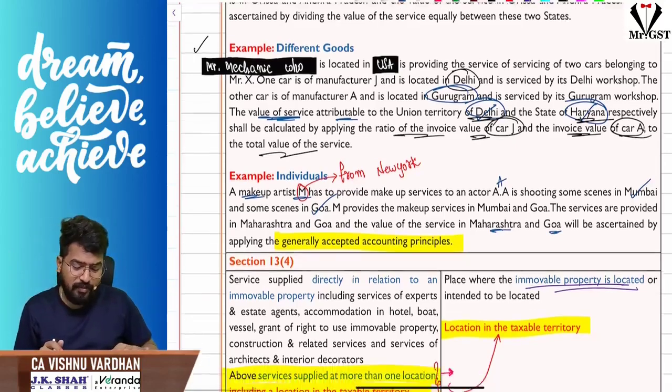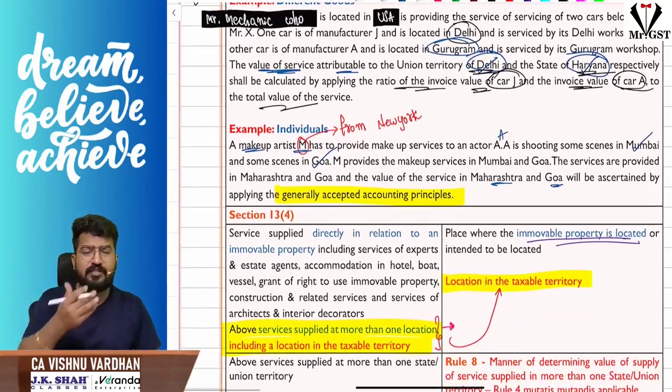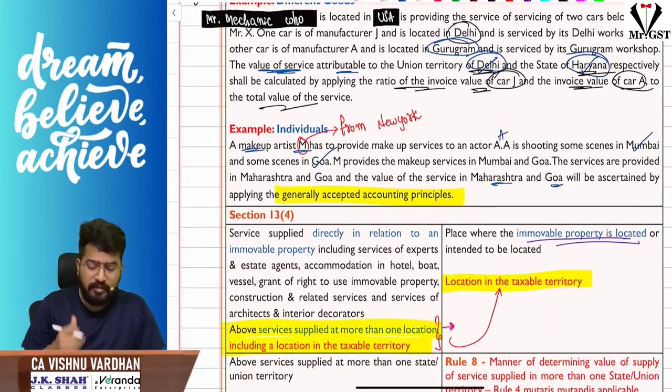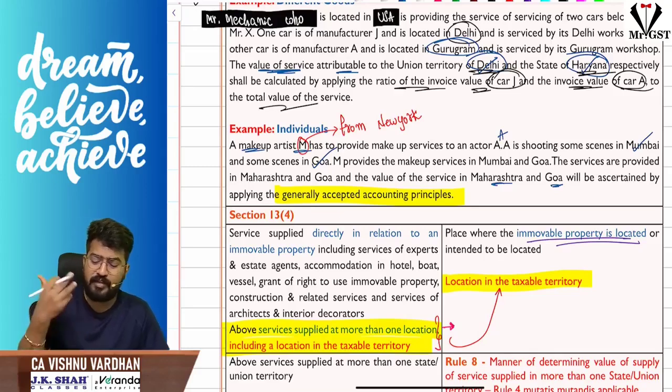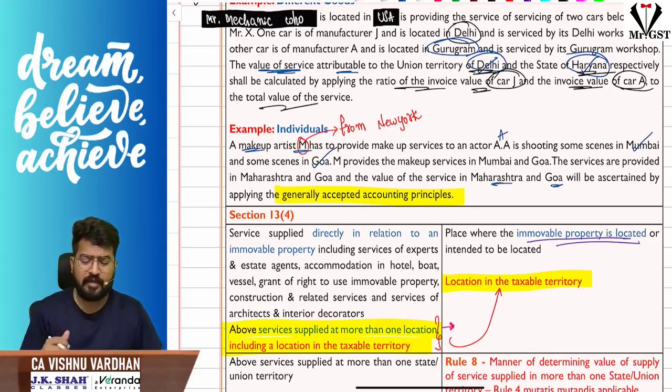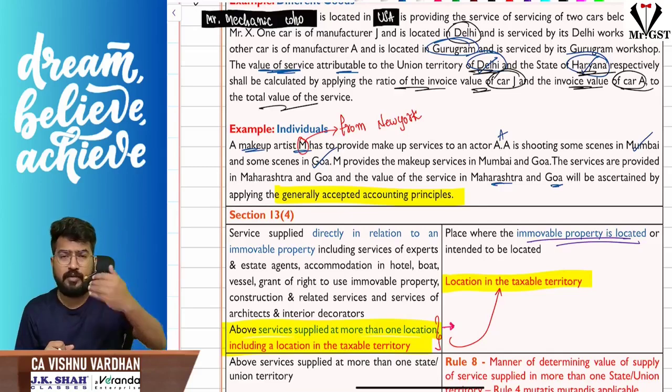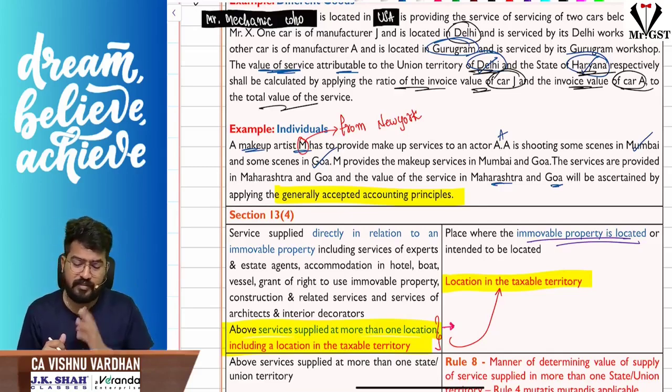No, sir, it is supplied to individuals. As I told you, sir, there is a makeup artist traveling all across and providing services to an actor. Let us assume for Mr. Allu Arjun, he is providing the services of doing makeup.